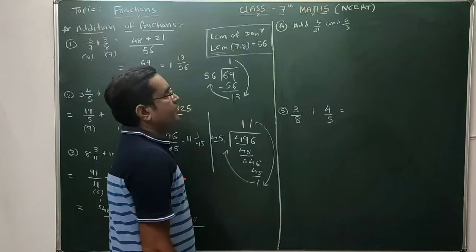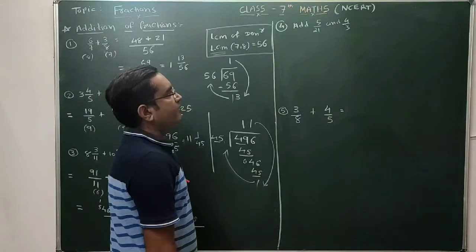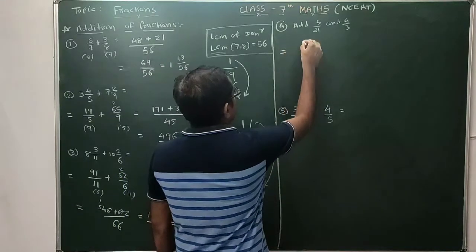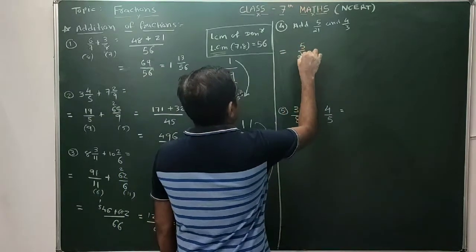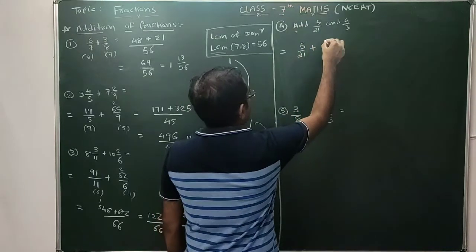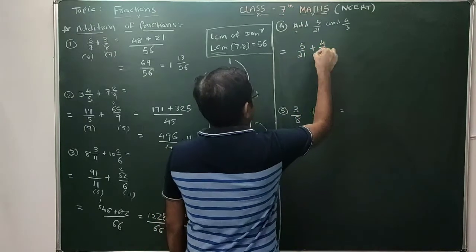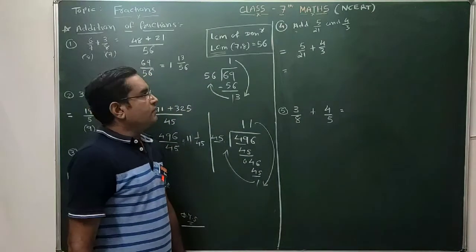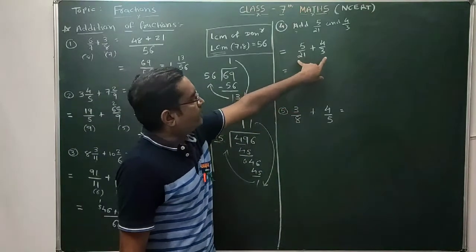Next, we are given 8 integer 5 by 21 and 4 by 3. So for the addition of these, you have to put a plus sign between 5 by 21 and 4 by 3. Now the denominators are 21 and 3.